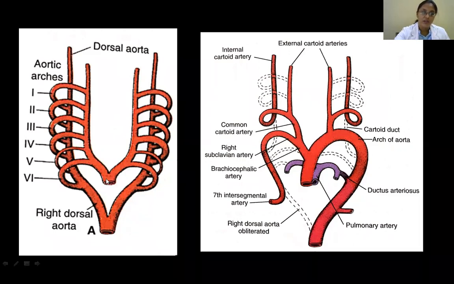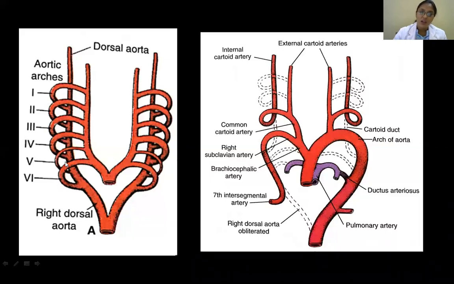So this will be the aortic sac and this continuation will be the truncus arteriosus like that. Okay. So, and here it's going and communicating. So what is missing here? There should be a gut tube here between this and this. I hope you are understanding the concept. So this is the ventral aorta location. This is your dorsal aorta and this side is your pharyngeal arteries. Okay. So total 6 pairs because there are 6 arches. The 5th one is rudimentary, so they just showed a very thin one here.